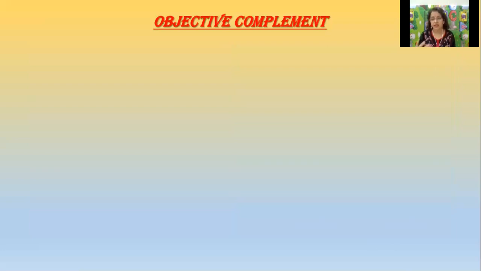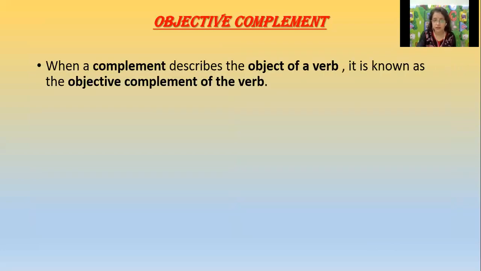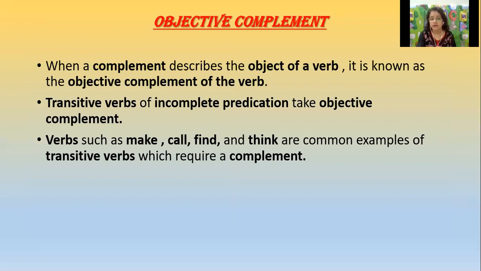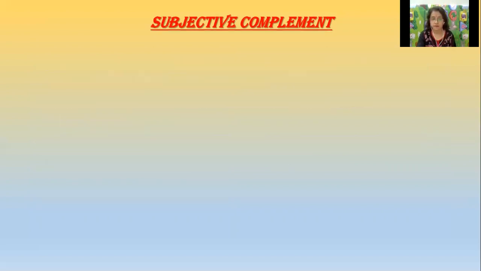Objective complement, we should have a definition. When a complement describes the object of a verb, as I just told, it is known as the objective complement of the verb. Transitive verbs of incomplete predication take an objective complement. Just now I told that wherever we have transitive verbs, they will take an objective complement, such as make, call, and think, which are common examples of transitive verbs that require a complement.